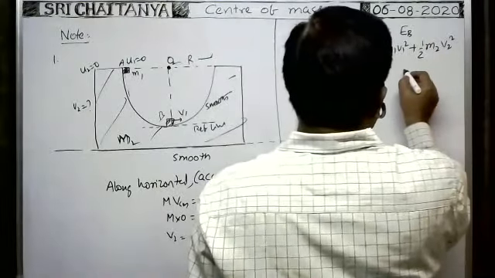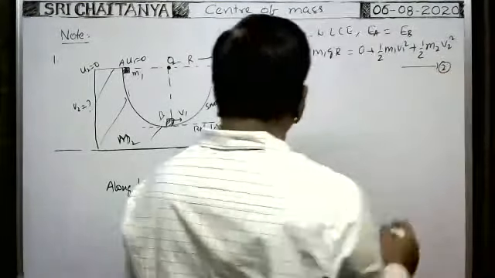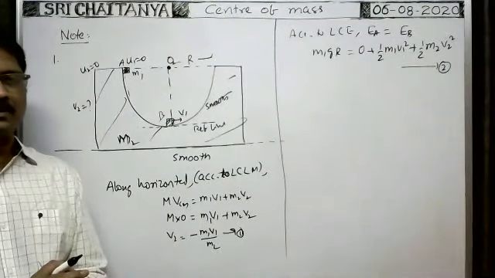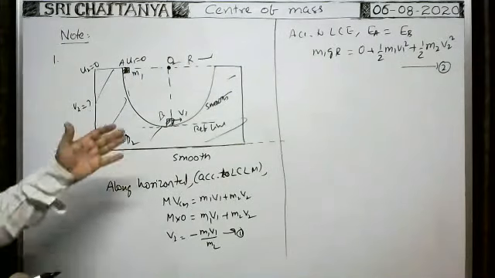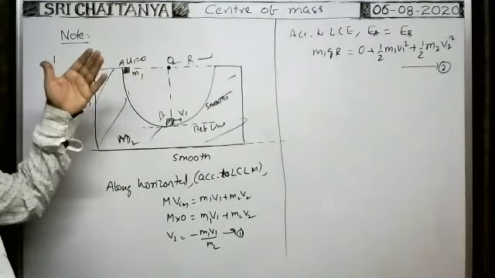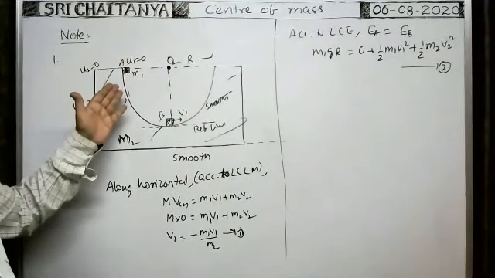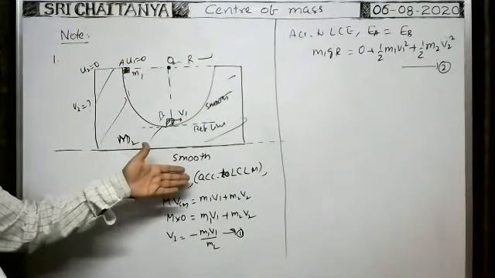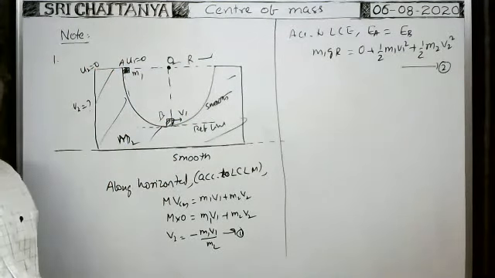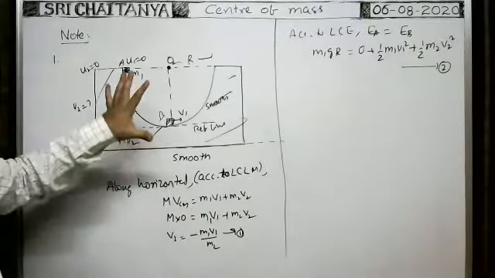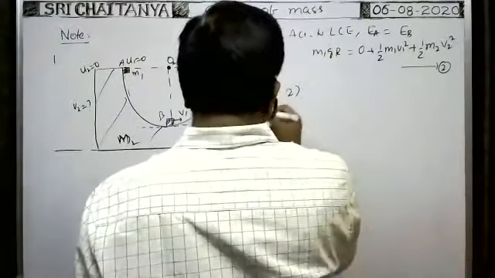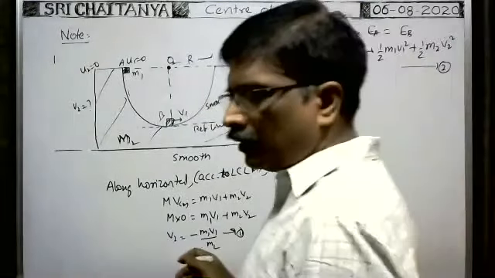This is the other formula. So these two equations can be written in this case. We can apply the conservation of energy principle, and along the horizontal direction, as no external force acts on the system except internal force, we can apply the conservation of linear momentum, or we can apply the formula for velocity of center of mass also. This is the condition. This is one important concept. Next, second one. Next, one more point.